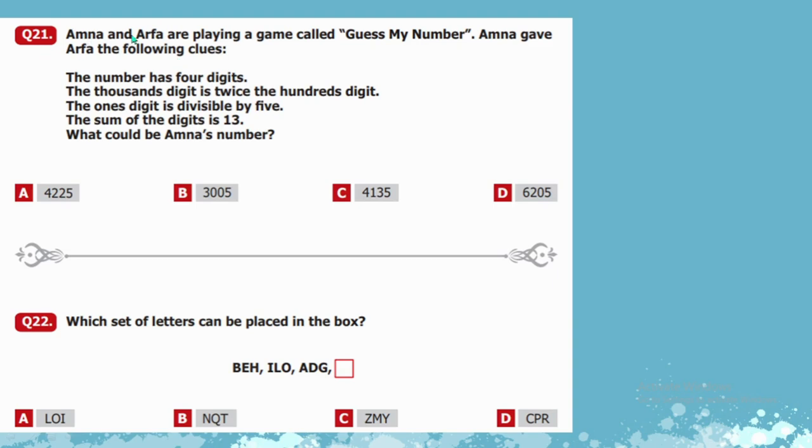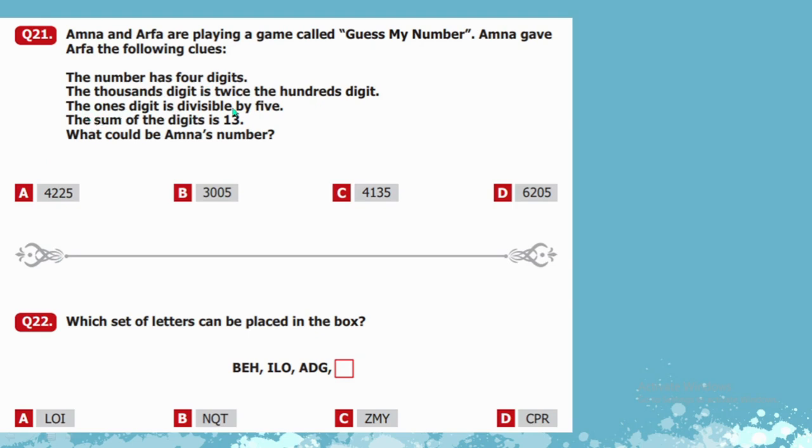Question number 21. Amna and Arfa are playing a game called Guess My Number. Amna gave Arfa the following clues. The number has 4 digits, so we can see all the options have 4 digits. The 1000s digit is twice the 100s digit. So we can see that in option A, the 1000s place, which is 4, is twice the 100s place. But in the rest of the options, there is no such number that falls into the criteria. So verify the other conditions as well.